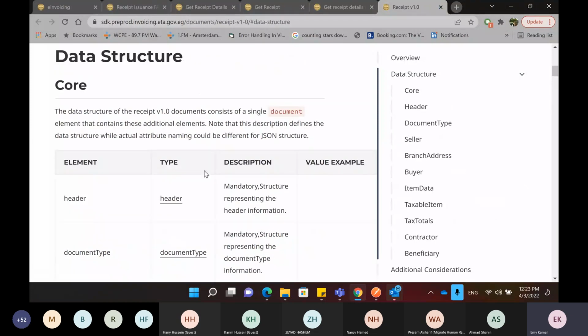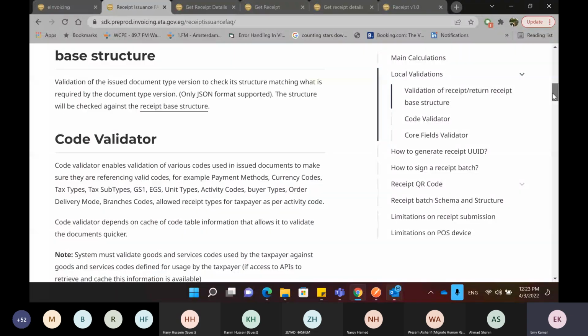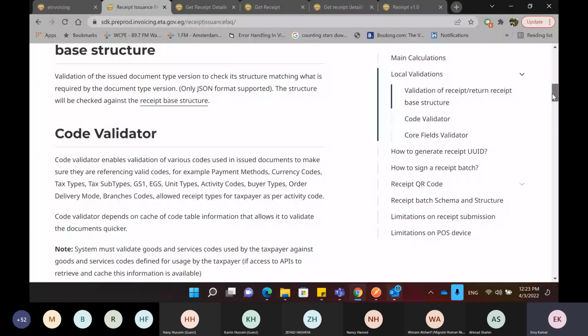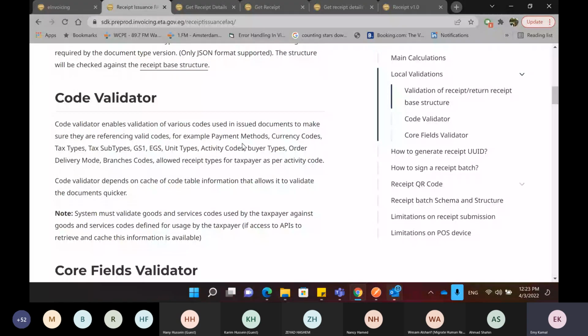The second is the code validation. You need to make sure that you are using valid codes from the code tables that are provided on the SDK, and that you're not using any invalid codes.